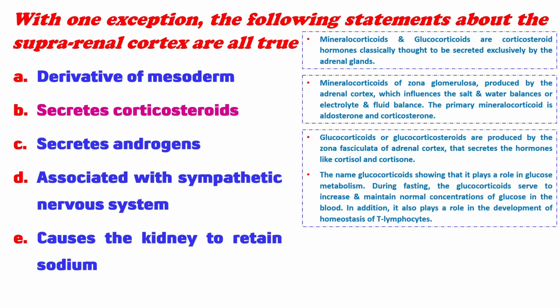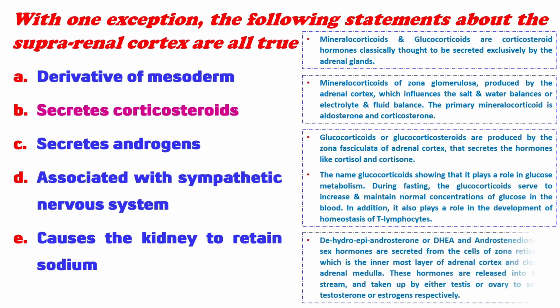The glucocorticoids, or glucocorticosteroids, are produced by the zona fasciculata of the adrenal cortex, which secretes hormones like cortisol and cortisone. The fact that they are called glucocorticoids suggests they are involved in glucose metabolism. During fasting, the glucocorticoids serve to increase and maintain normal concentrations of glucose in the blood. In addition, they also play a role in the development and homeostasis of T lymphocytes.